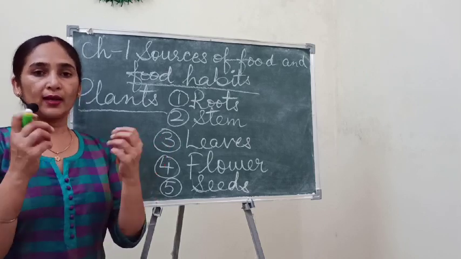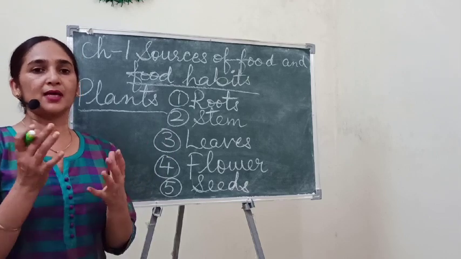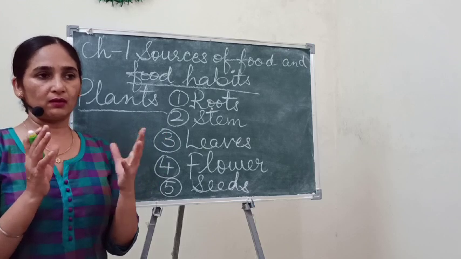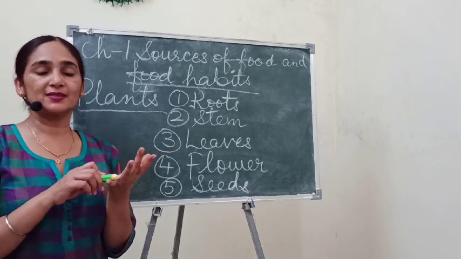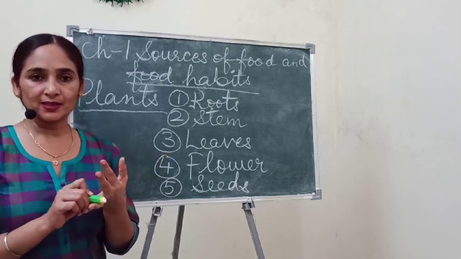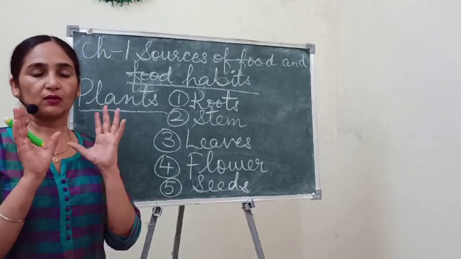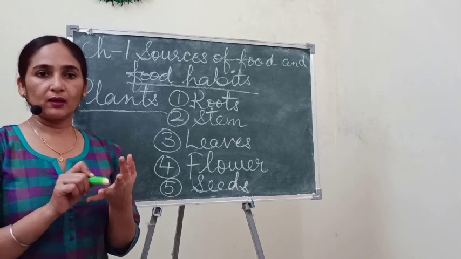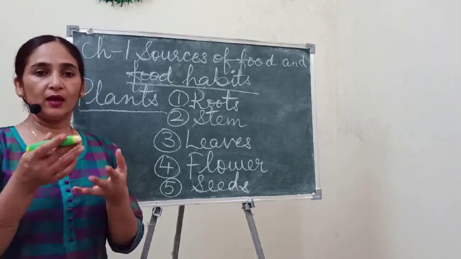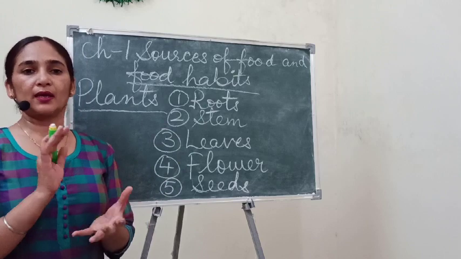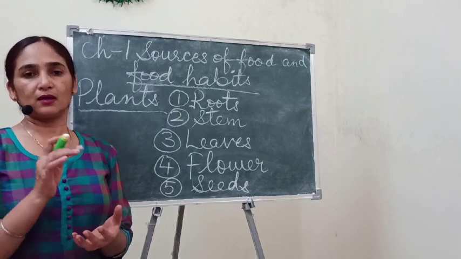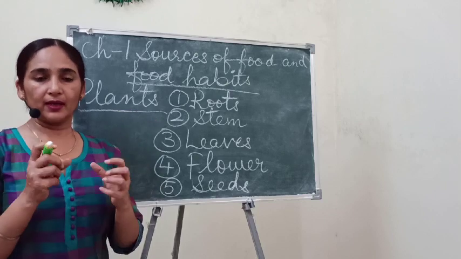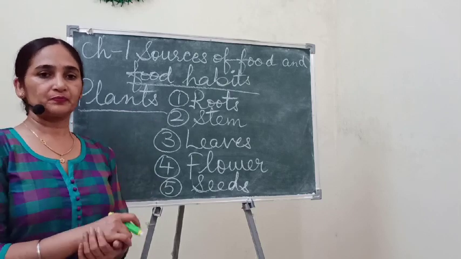And some seeds we use as spices, like cumin seeds or fenugreek seeds, methi or jeera, and coriander, which is called dhania. All these seeds we use as spices, which are also included in our food materials.